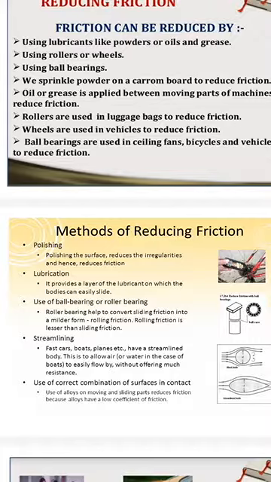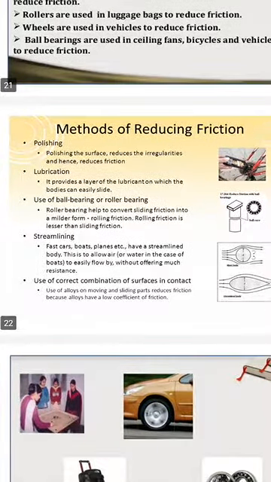Wheels are used in vehicles to reduce friction. Ball bearings are used in ceiling fans, bicycles and vehicles to reduce friction. When we observe a ceiling fan, it moves fast because ball bearings are used in the fan, as well as in bicycles and vehicles, and they reduce the friction.